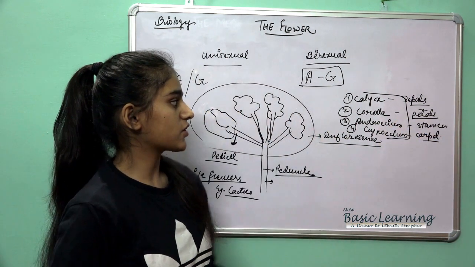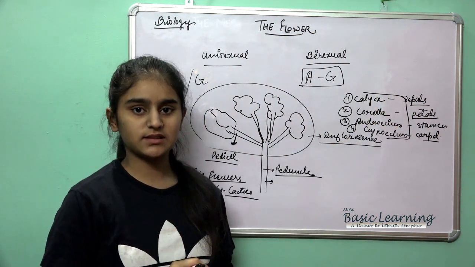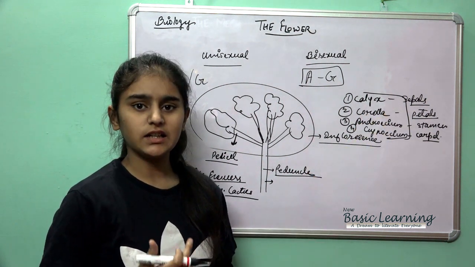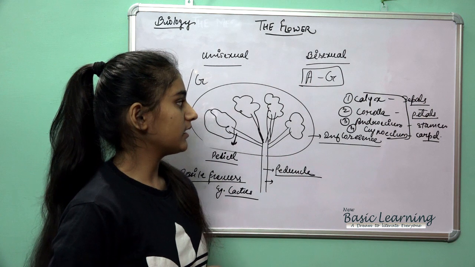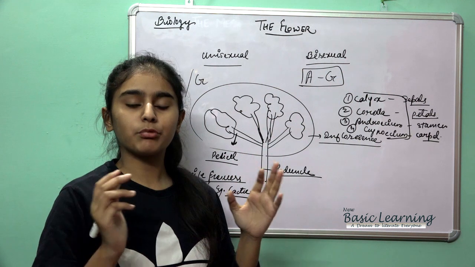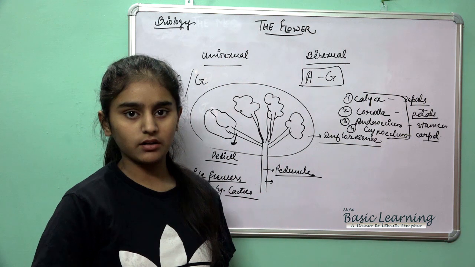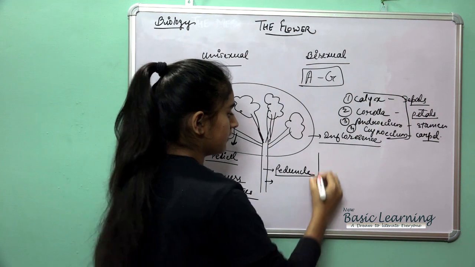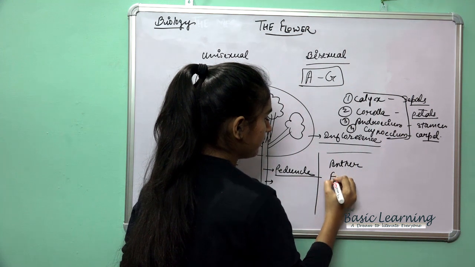Now comes the function. The function of the calyx is to protect the flower in the bud stage. Corolla, petals, these are brightly colored leaf-like structures, known as petals, and the collective name for the petals is corolla. The function of the corolla is to protect the inner parts of the flower. Then the stamen consists of two parts, that is anther and filament.